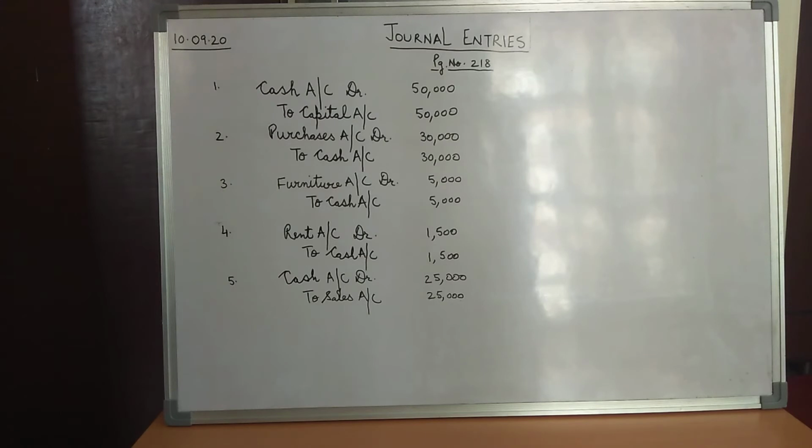Moving on to entry number 2, that is purchased goods for cash. Children, when it is mentioned purchased goods for cash, here no asset name is mentioned. It is mentioned only that we have purchased some goods. So purchases, children, are the expenses, because when you are buying something, you are paying out cash. So what are the two accounts involved in this transaction? The two accounts involved in this transaction are purchases and cash.